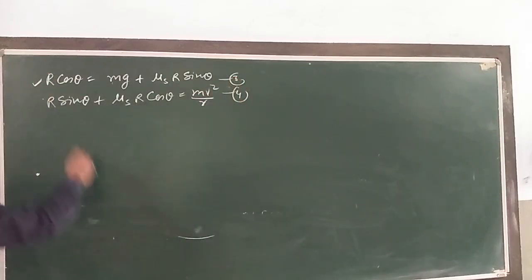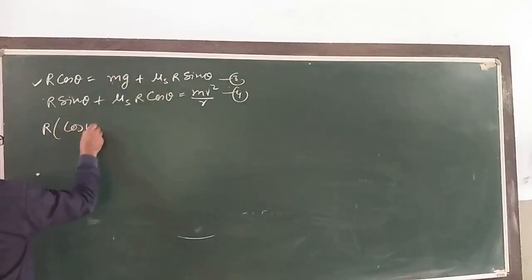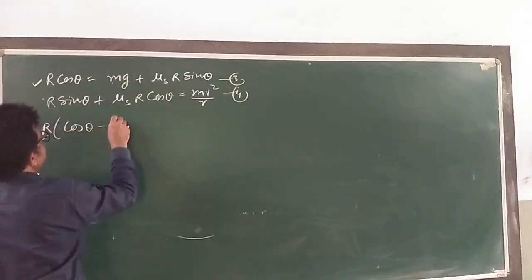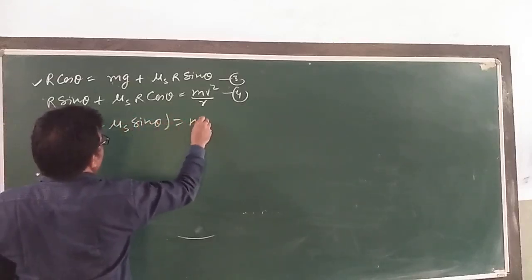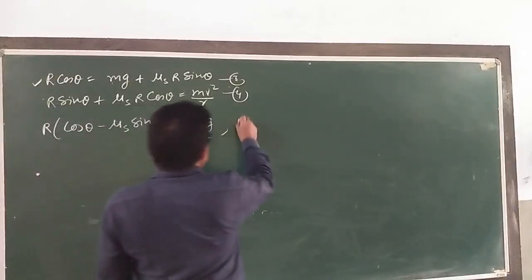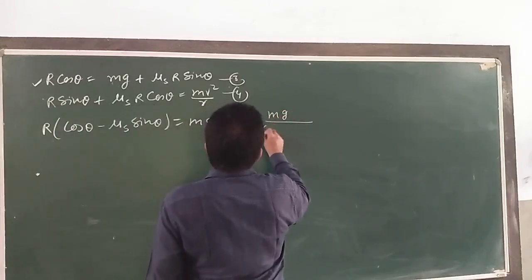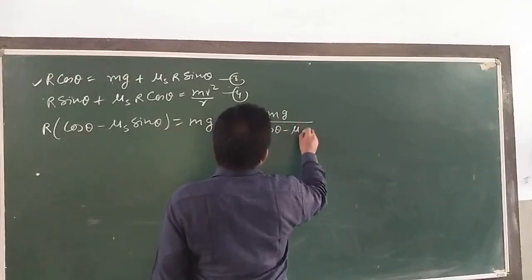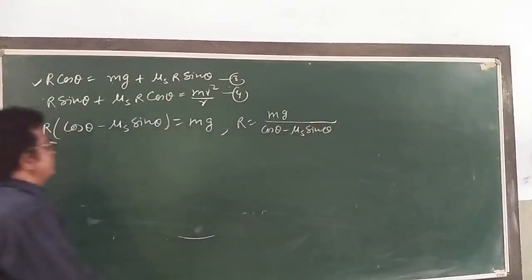So from equation 3, I can write R cos theta minus mu s sin theta is equal to mg. R comes out to be mg divided by cos theta minus mu s sin theta. Okay?